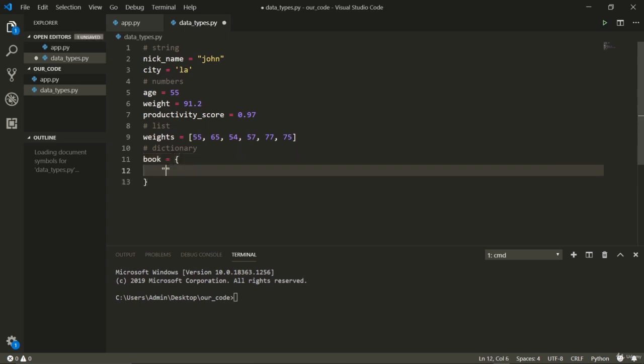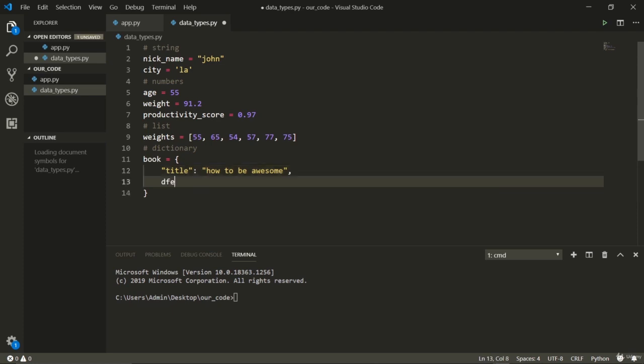For example, a book has a title, How to Be Awesome. Now remember that this is called a key and this is a value. This is a key-value pair. You can think of the key like a variable, and there is a colon here, not an equal sign. Don't make this mistake. Everyone makes this mistake in the beginning, but don't worry. This key can be represented with single quotation marks too. It's much like a string, but don't write it as a variable like this. You can never do that.